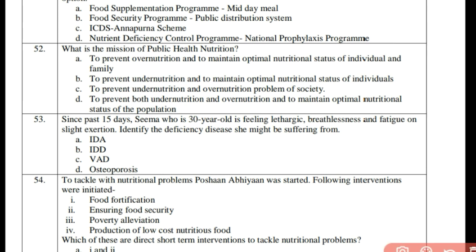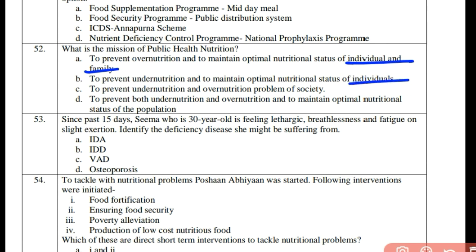To prevent overnutrition and to maintain optimal nutritional status of individual and family. It is looking a bit correct. To prevent overnutrition and maintain optimal nutritional status for individual and family. No, not just for individual. To prevent undernutrition and to maintain optimal nutritional status of individuals. No, again it is individuals.